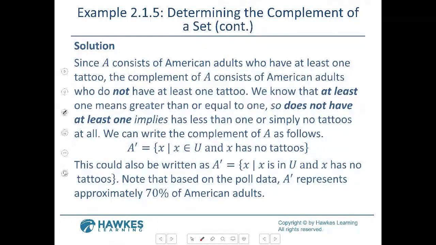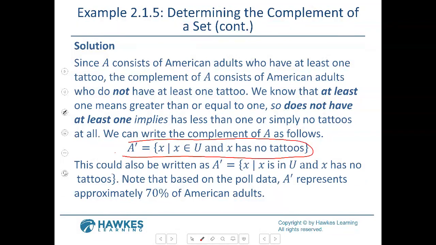Since A consists of American adults who have at least one tattoo, the complement of A consists of American adults who do not have at least one tattoo. We know at least one means greater than or equal to one, correct? Great. So does not have at least one implies has less than one, or simply no tattoos. So this is what you would write.